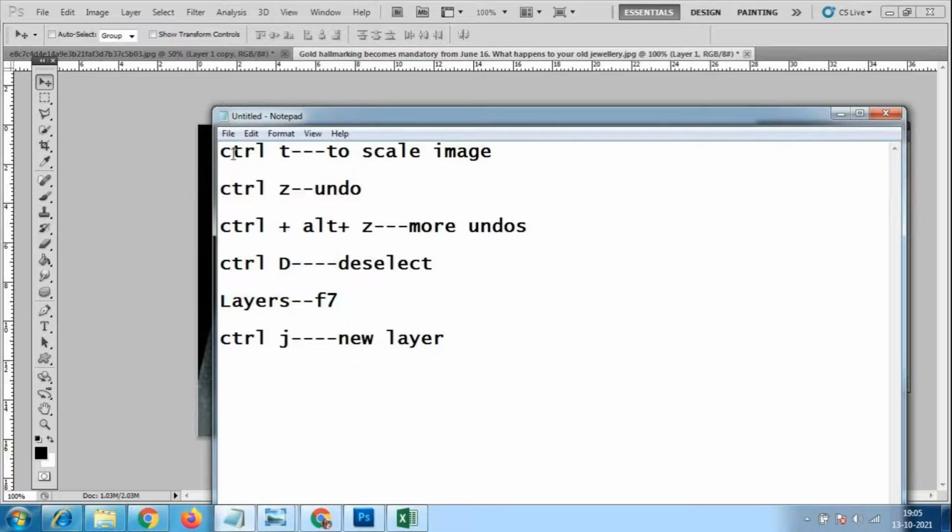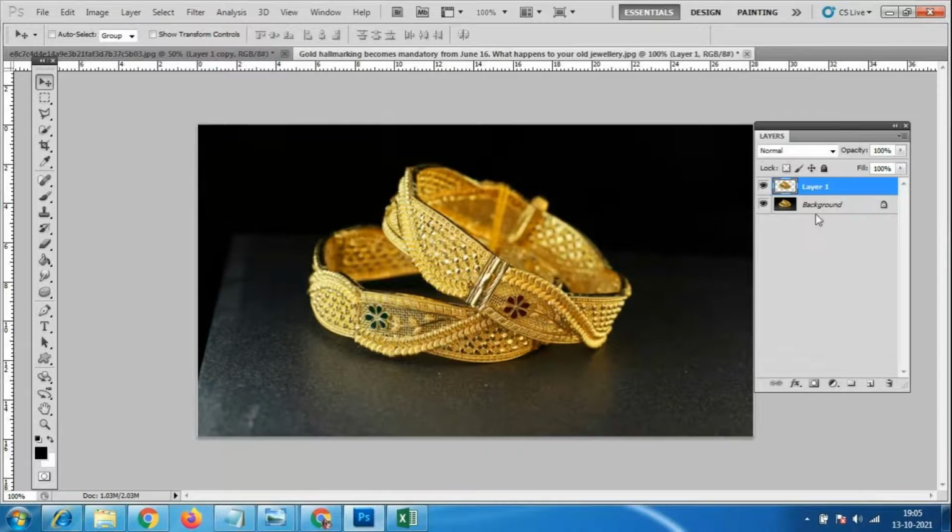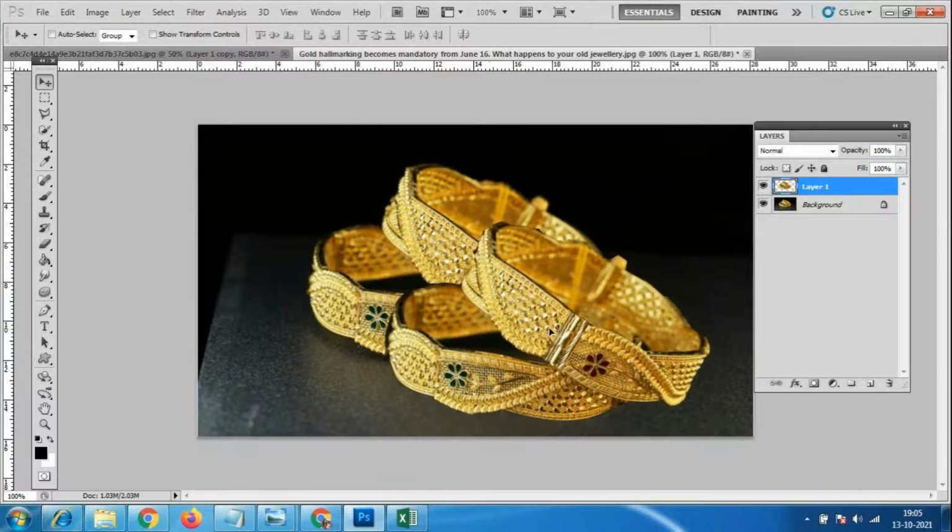So these are the shortcuts, please write them down, all these options. Control Z, Control Alt Z, all these options you have to use. Control J, otherwise you can make copy and paste. Copy and paste, you people know already, Control C and Control V. So now what has happened is we have two different layers, in one file only.